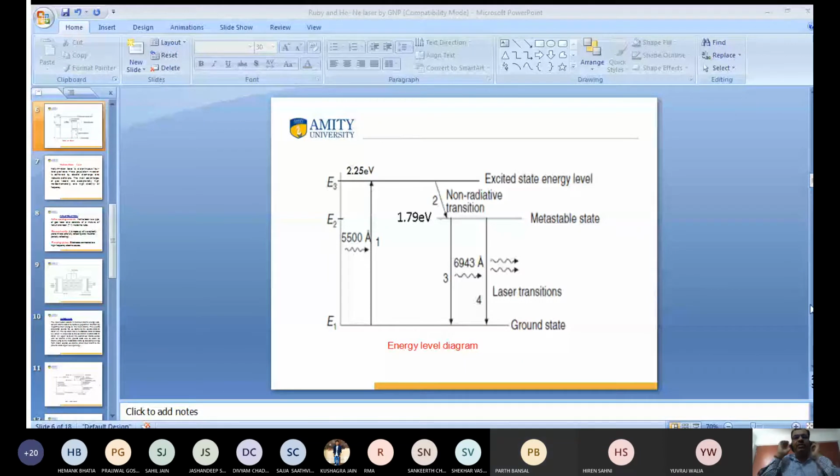Okay, it may be, but here I'm talking about the short-lived state. E3 is known as a very short-lived state, so the atom will stay a very short time. E2 is very close to E3. And if you look at the energy level diagram, there is a large energy difference, so we easily get the laser transition. Have you seen the figure?